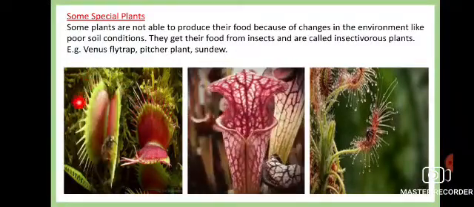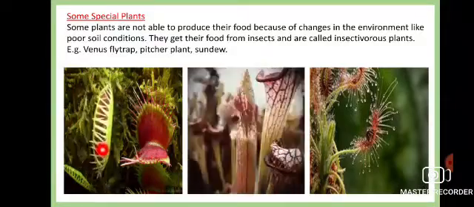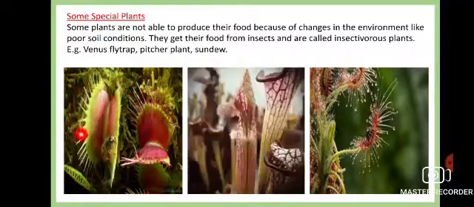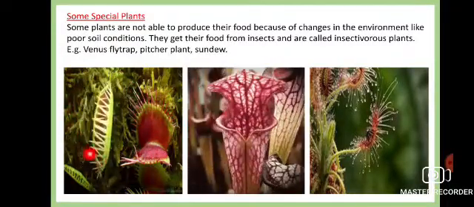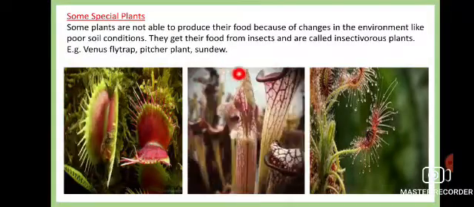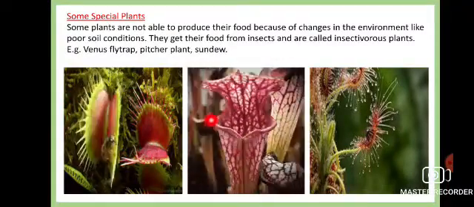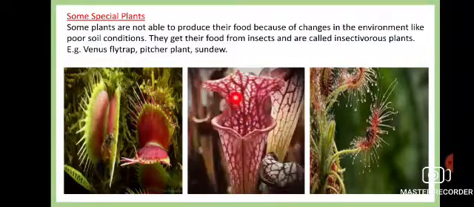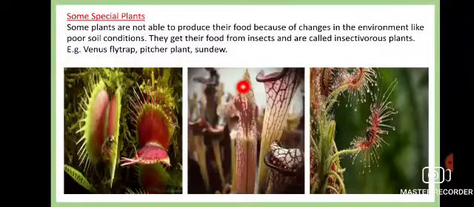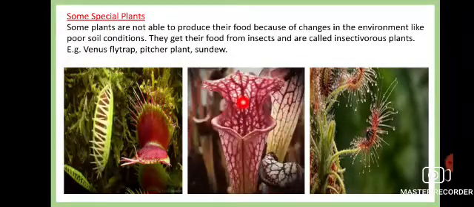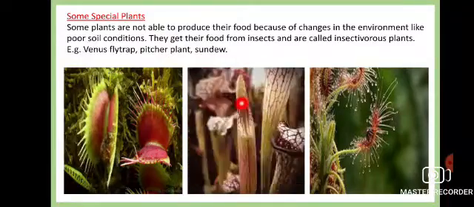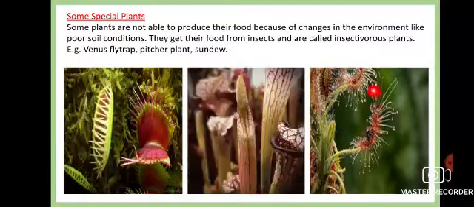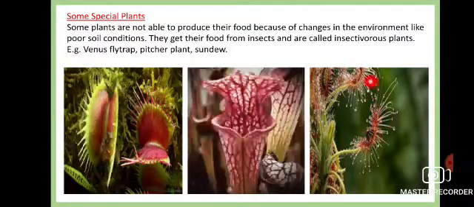This plant structure is like this. As the insect comes and sits on this leaf, these leaves are closed. Okay, and as a result they can engulf the insect. Here also you can see another plant. Its structure is like that of a pitcher. It's called the pitcher plant, where any insect sitting on the plant, with that touch they close the flaps and the insects come down. And this is also another type of insectivorous plant.